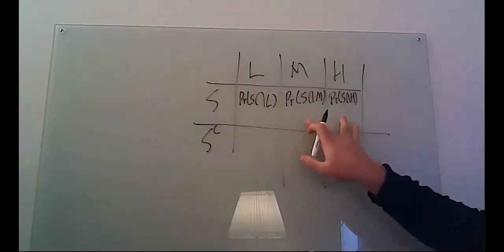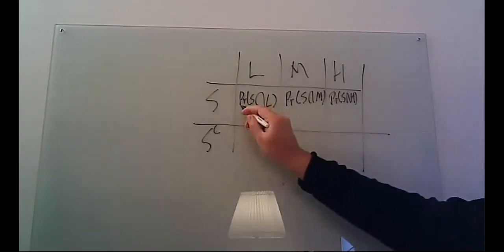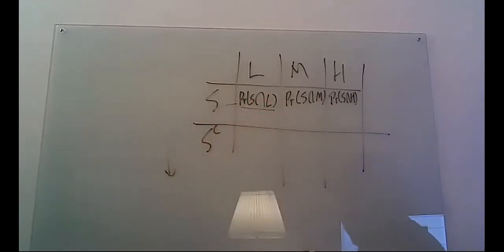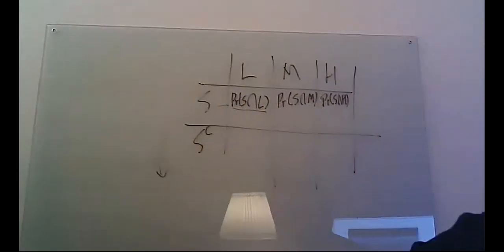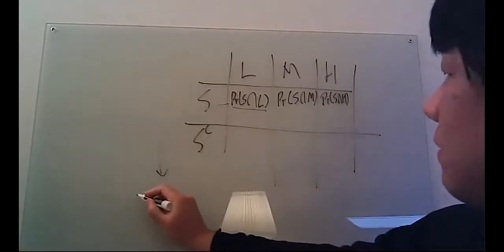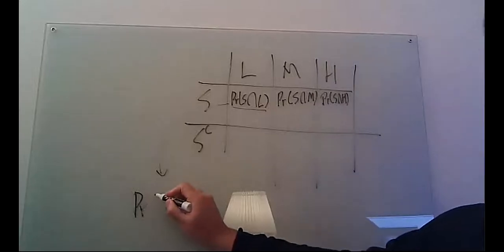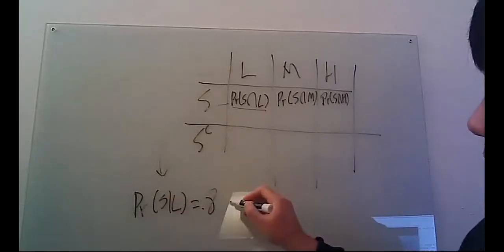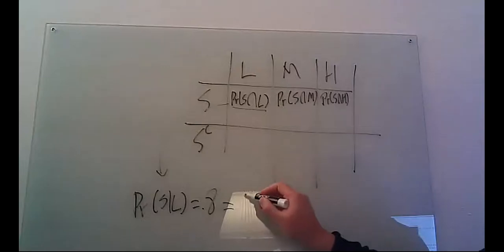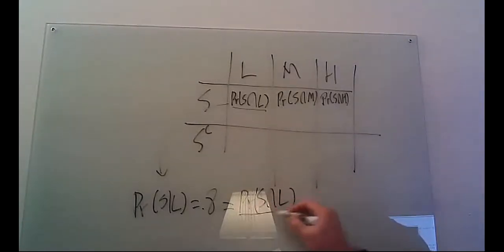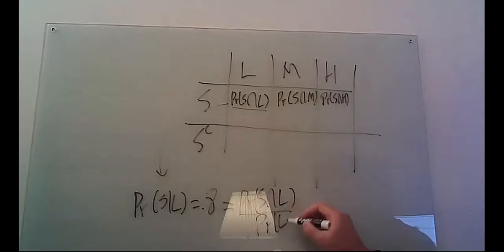So what you can get is, I know this one from the conditional probability. The probability of S given L was 0.8, which is equal to the probability of S intersection L over the probability of L, right?